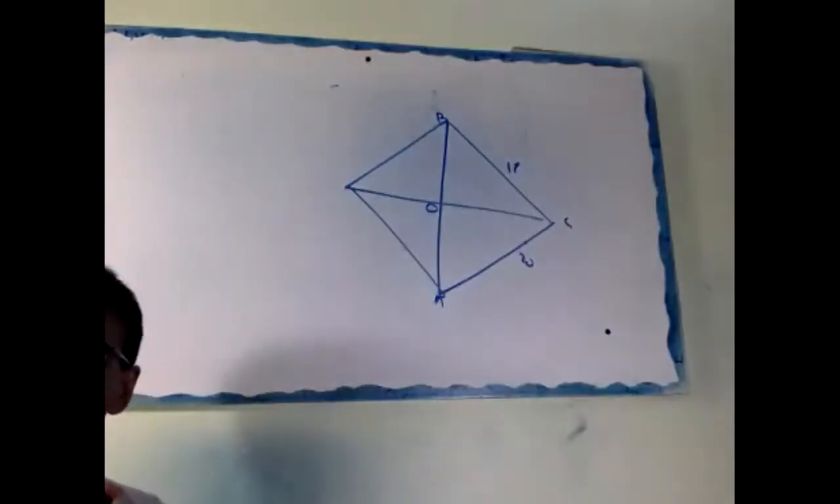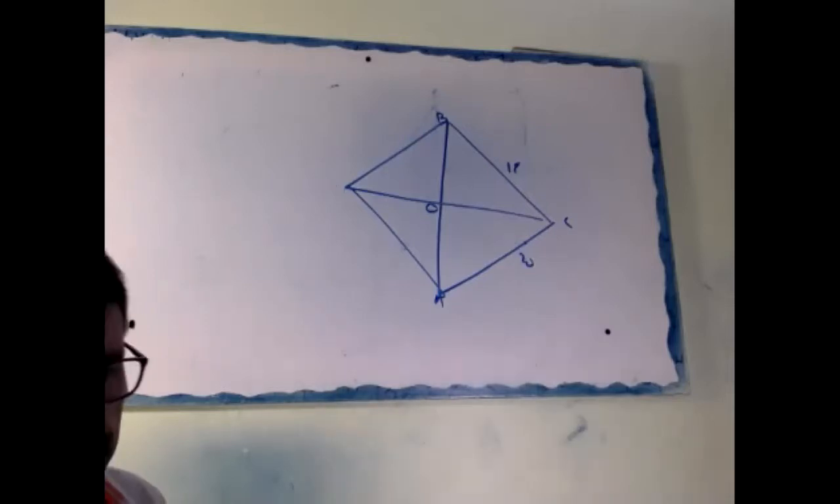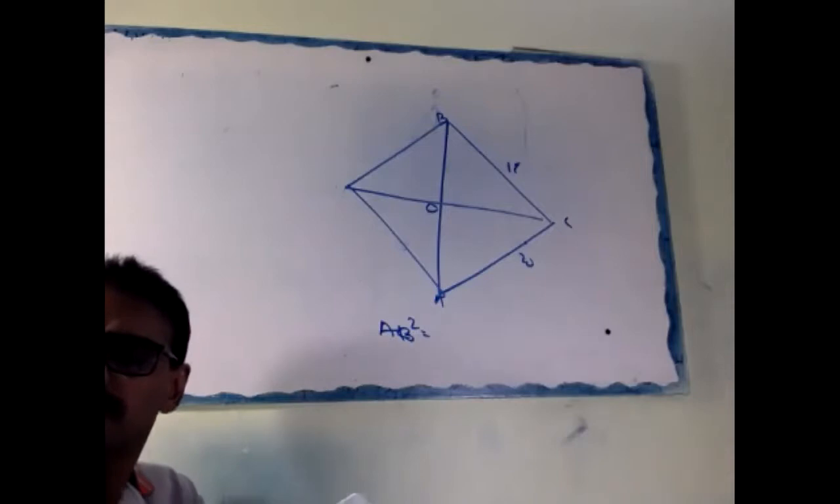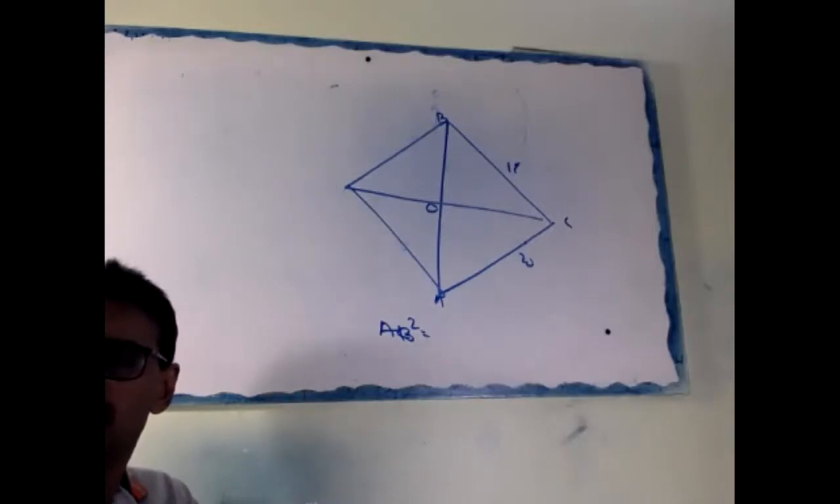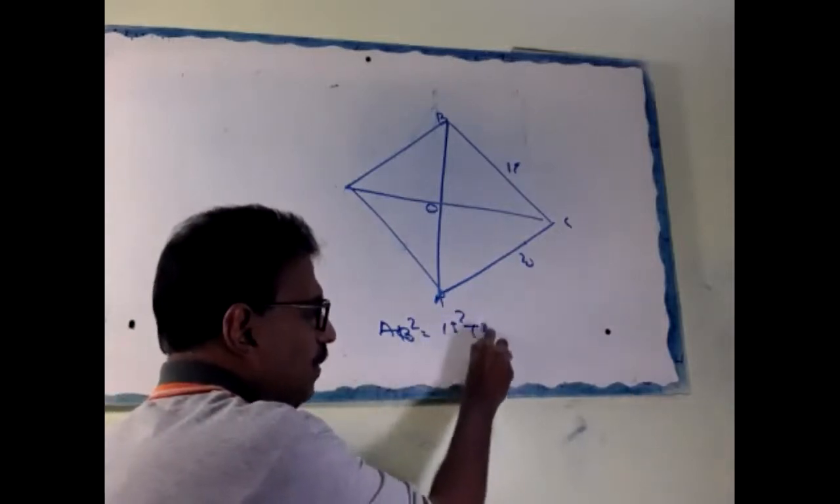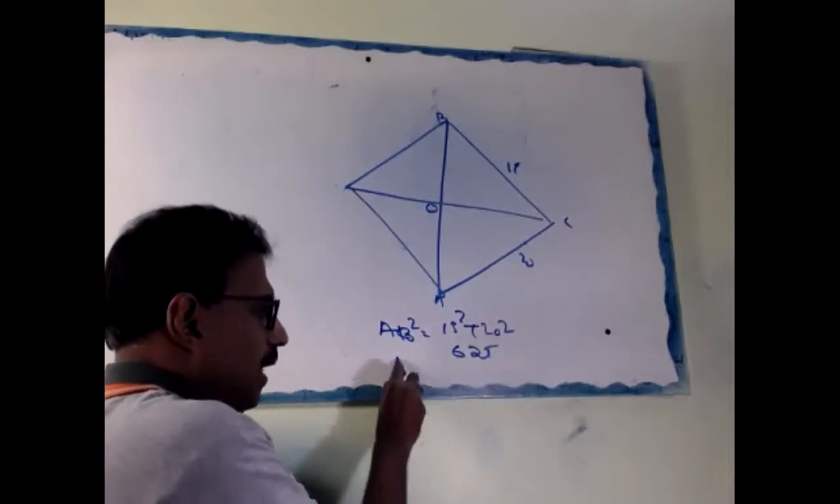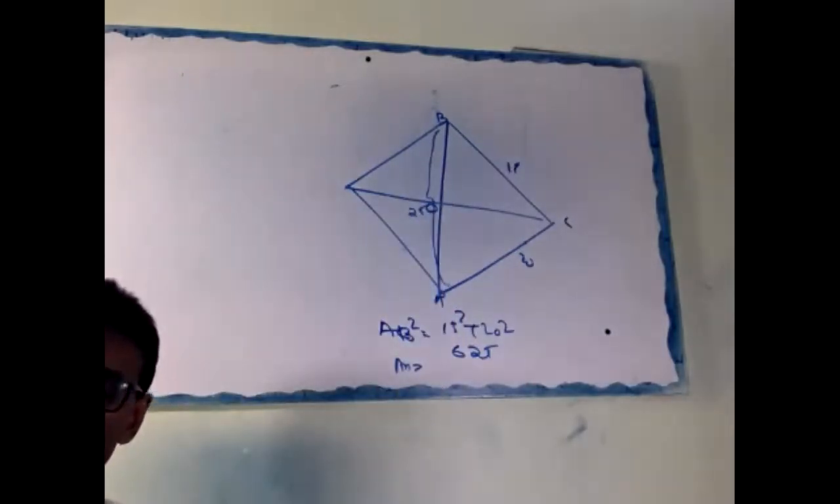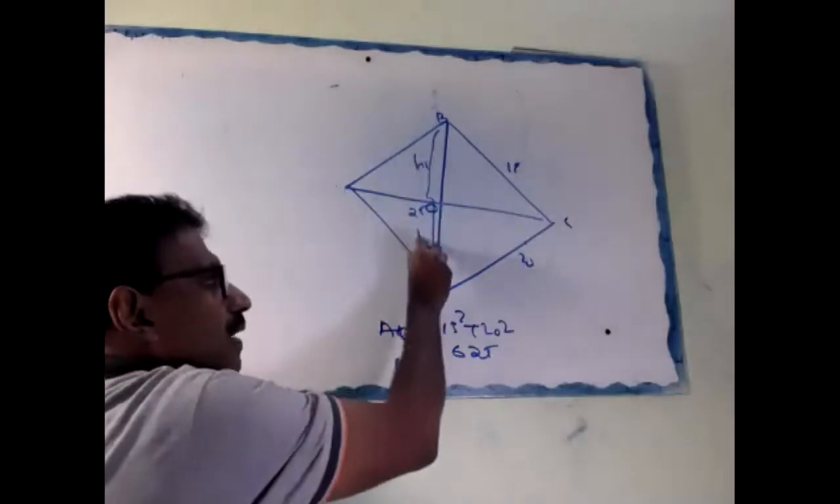First of all, we can find out the volume or surface area, both are the same. We can find out AB. AB square equals 15 square plus 20 square, so 625. So AB equals, sorry, 25. This length is 25. So this is our H1 and this is our H2.